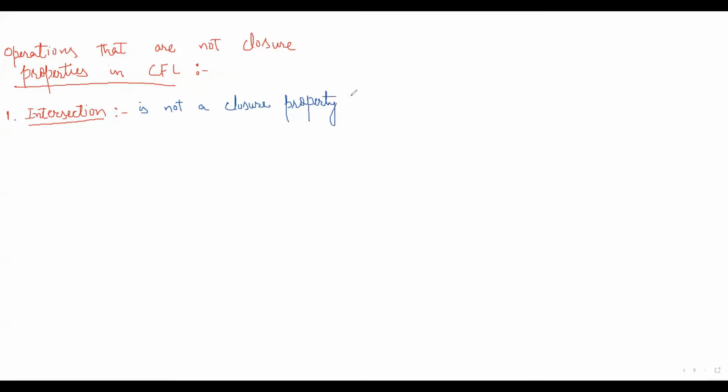Or we can write that context-free languages are not closed under intersection.